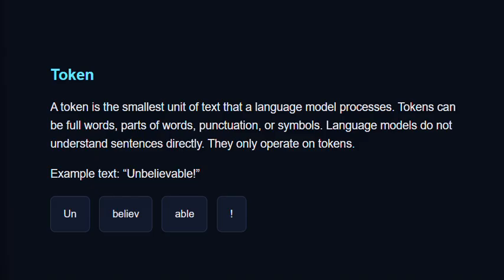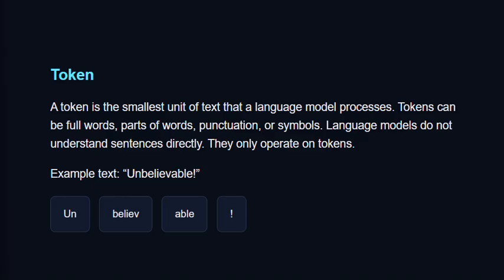So, what is a token? A token is the smallest unit of text that a language model can process. Language models do not read sentences or even words directly. Instead, they read tokens, which can be whole words, parts of words, punctuation marks, or symbols. For example, if we look at this word unbelievable, right? This word is broken into un, believe, able, and a punctuation mark. Each of these pieces is a token.